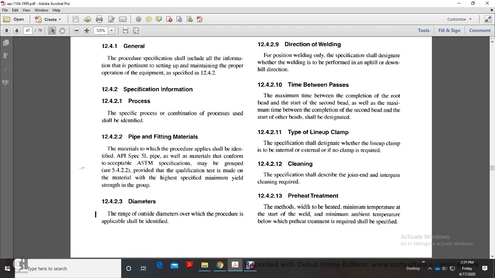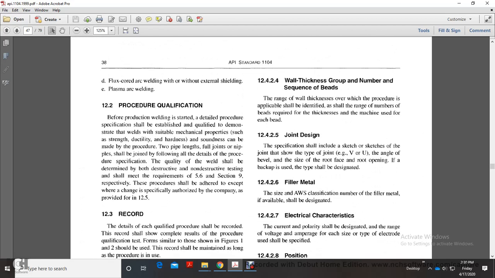12.4.2.3 Diameter. The range of outside diameters over which the procedure is applicable shall be identified. 12.4.2.4 Wall thickness, group, and number and sequence of beads. The range of wall thickness over which the procedure is applicable shall be identified, along with the range of the number of beads required with the thickness and the machine required for each of the beads.